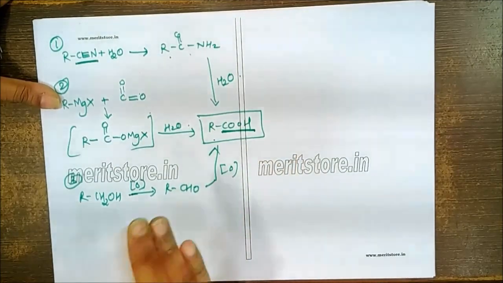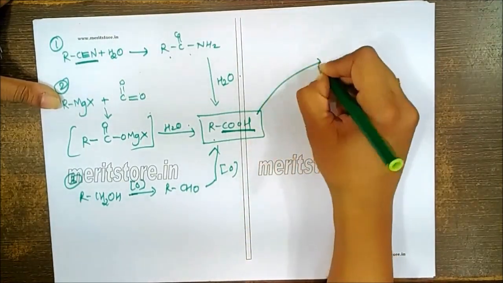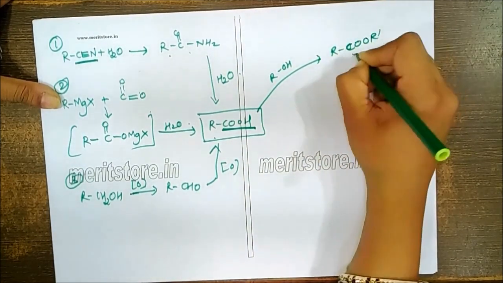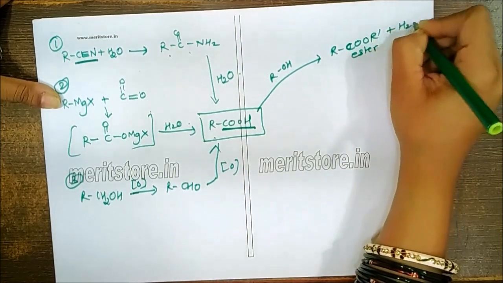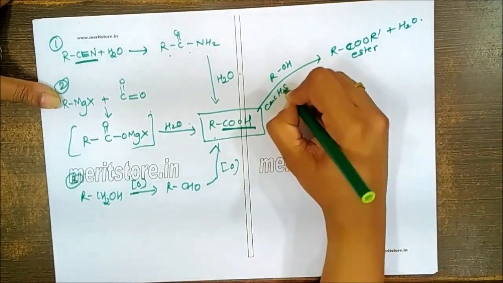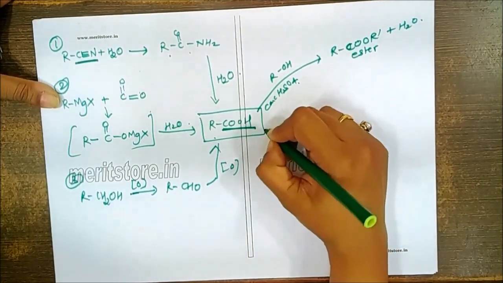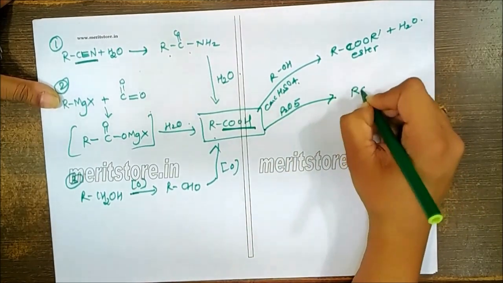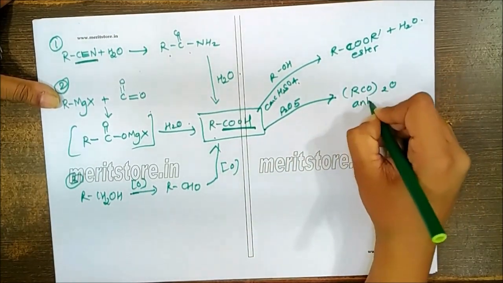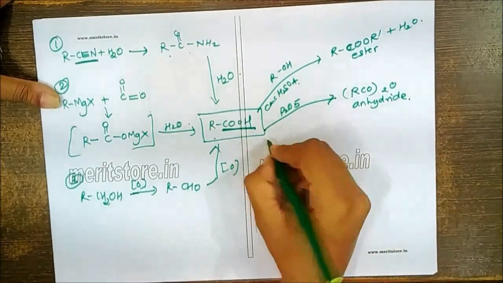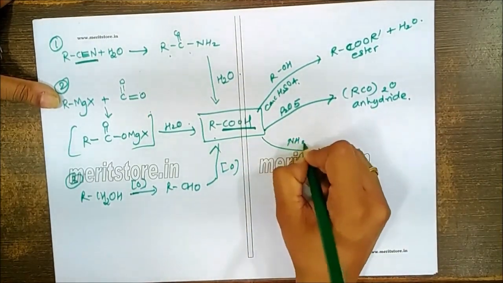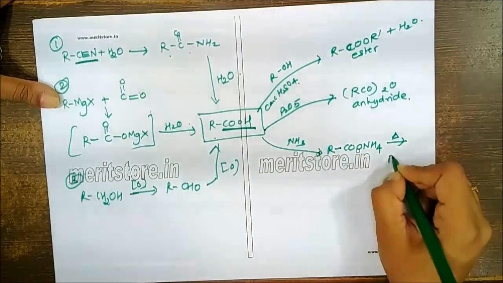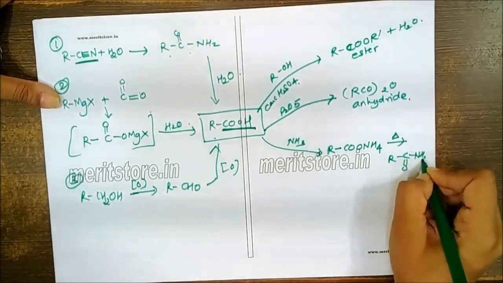Now the different reactions of carboxylic acid. If you allow this to react with ROH, you will get formation of the corresponding esters. You need to use dehydrating agents like concentrated H2SO4 in this reaction. We can allow this to react with P2O5, which will carry out dehydration of two molecules so as to generate the anhydride of the corresponding acid. We can allow this to react with ammonia, which will first give us formation of ammonium salt, which on heating will give us formation of the corresponding amide.